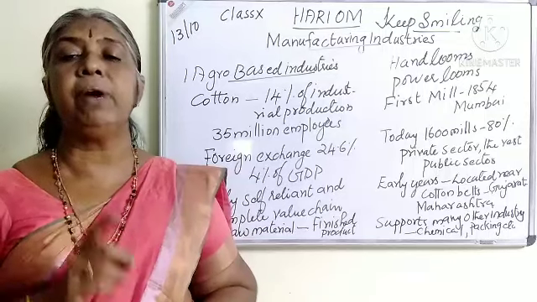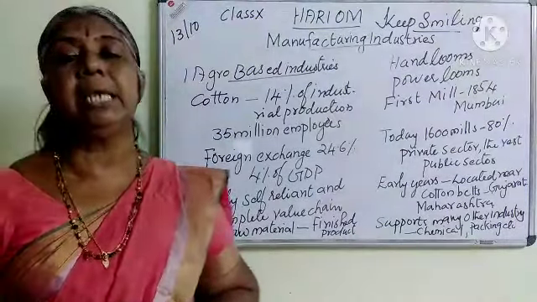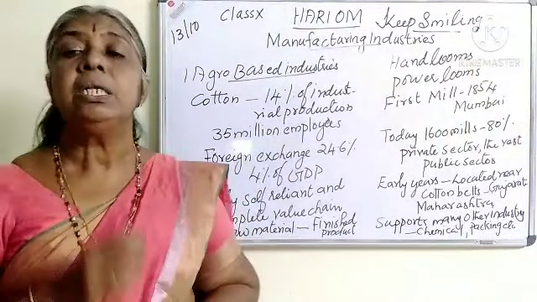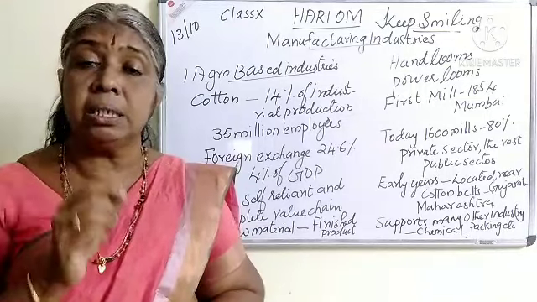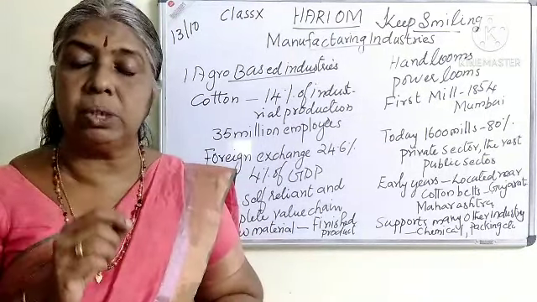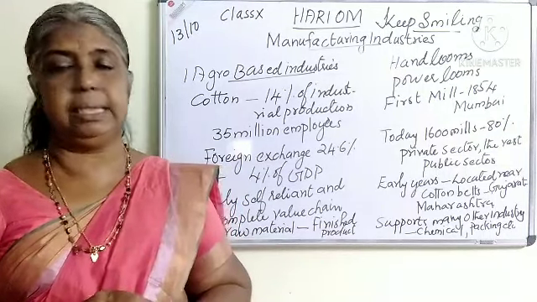That is, 35 million people are employed in this sector. So it is the largest sector which provides employment opportunities to the people after the agricultural sector.